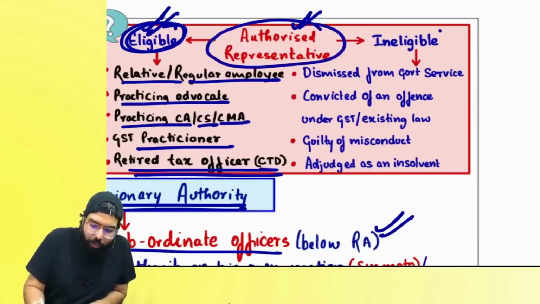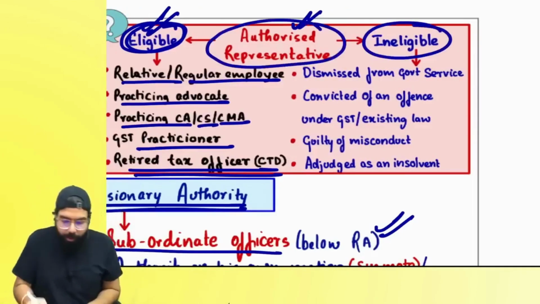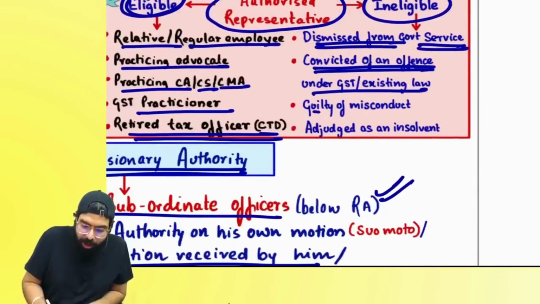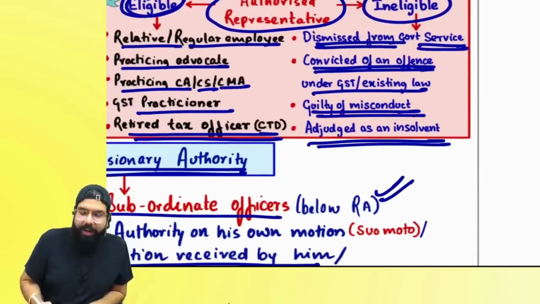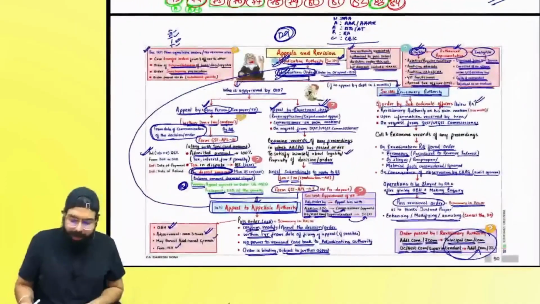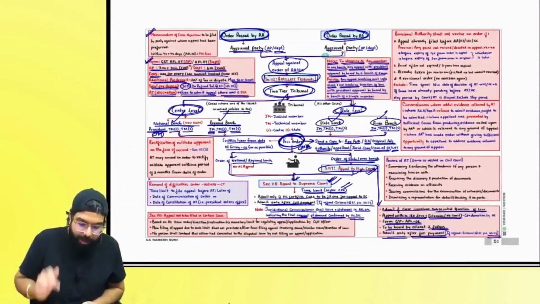Authorized representative, who are the people who are ineligible? Sir, if you are dismissed from government service, if you are convicted of an offence under the GST law or earlier law, you are guilty of misconduct or you are adjudged as insolvent, then also, remember, you are ineligible for being an authorized representative. Take it, sir, point is clear.